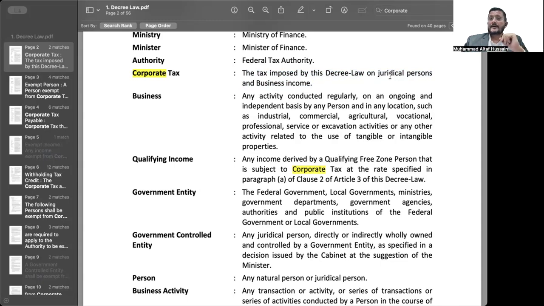But be careful. Why? Because corporate law is slightly different from the corporate tax law. The meaning that juridical persons may carry in corporate law may very well be slightly different from the meaning that it may carry in the corporate tax law.